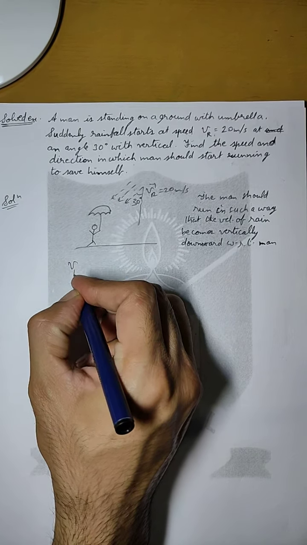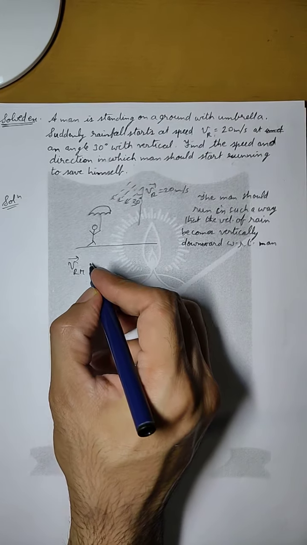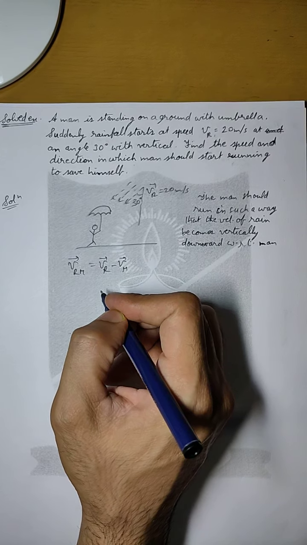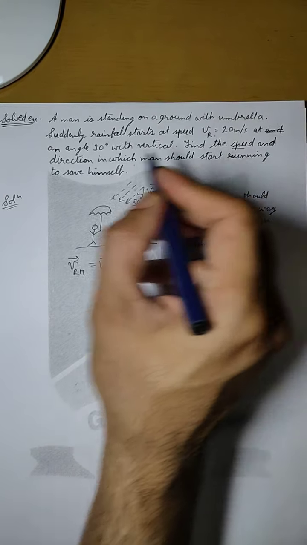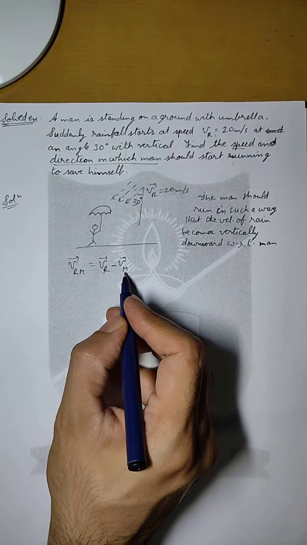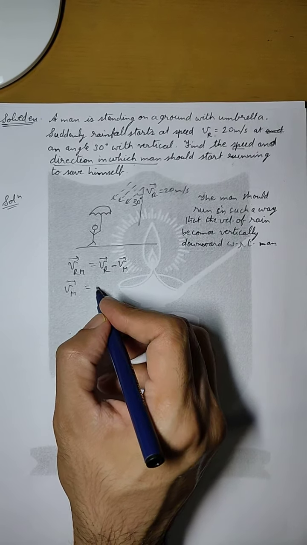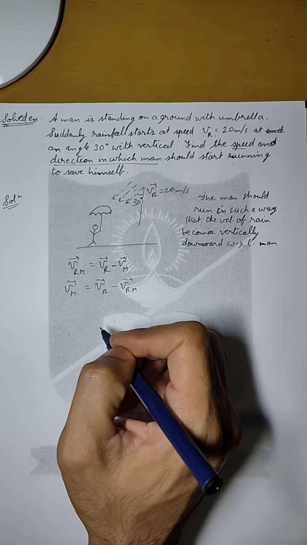So if we write it in the form of vector, the velocity of rain with respect to man, then it is Vr minus Vm. And since we have to find the velocity, we have to find the speed and direction in which the man should run. So here we need to find out Vm. So from this equation, Vm can be written as Vr minus Vrm.